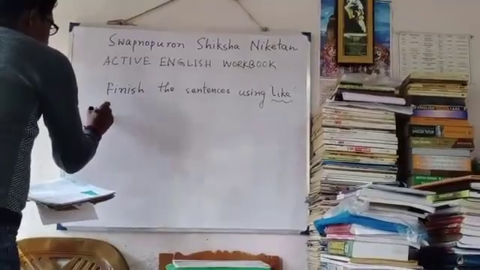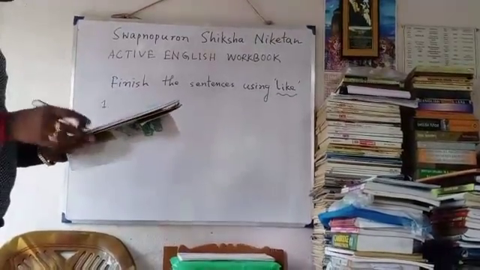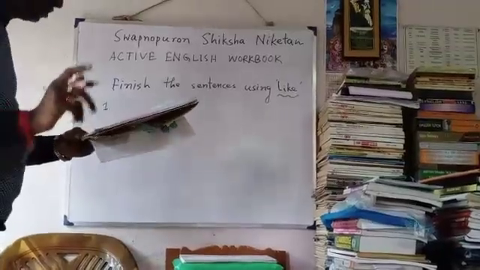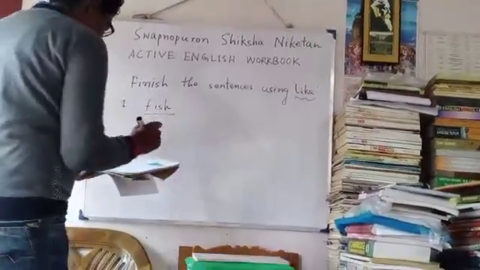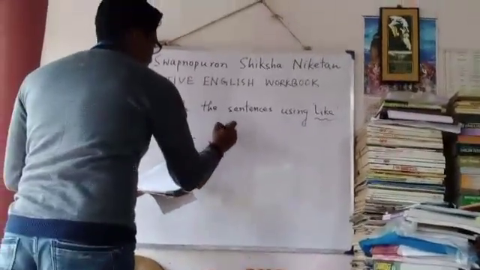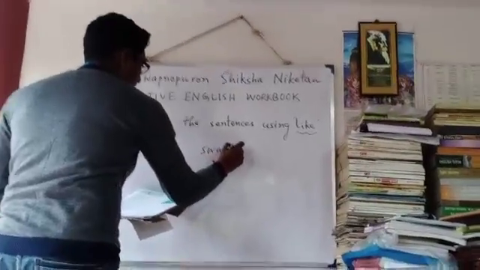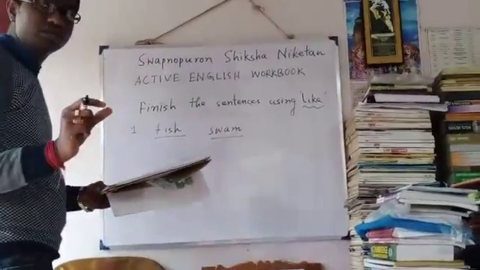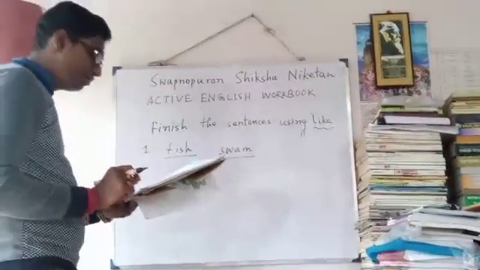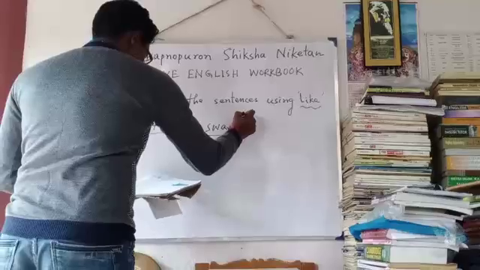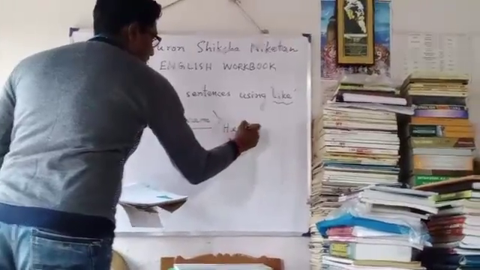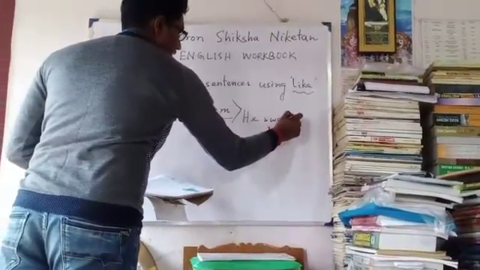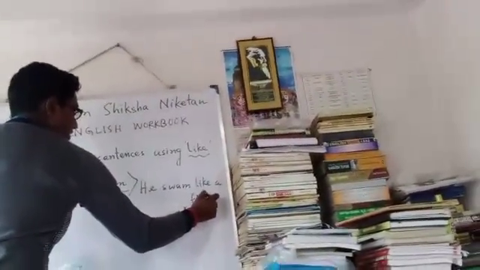So already you have got the answer in your book, that is he swam like a fish. So you have got two words, that means the words are like this: fish. Here you are getting fish, and here is swam, S-W-A-M. So with these two words you have to use like. Okay, he swam like a fish. He swam. So take a subject, he, then swam, S-W-A-M. He swam like a fish.